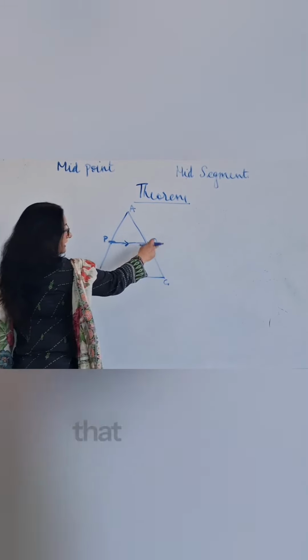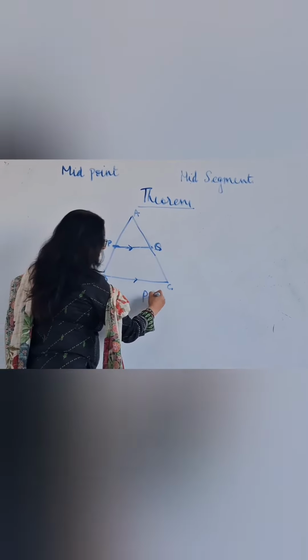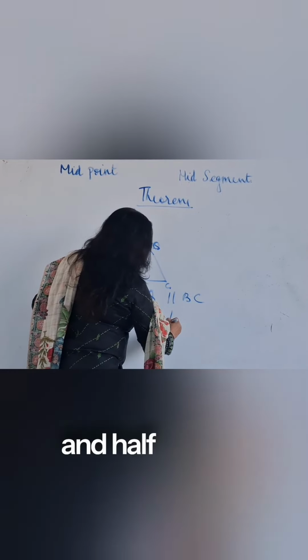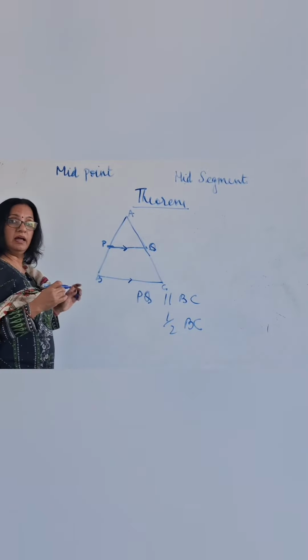The mid-segment theorem says that if all this happens, then PQ is parallel to BC and half of BC. This is the mid-segment theorem. Am I clear?